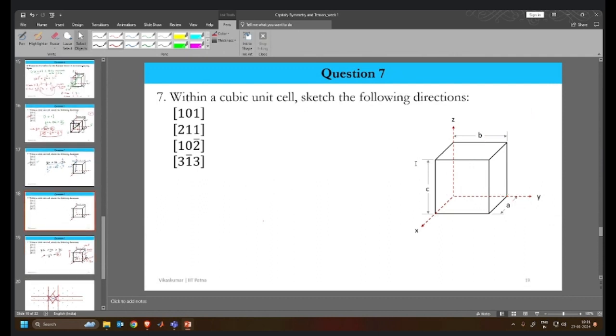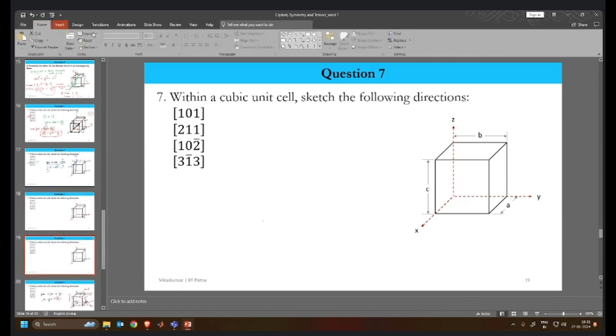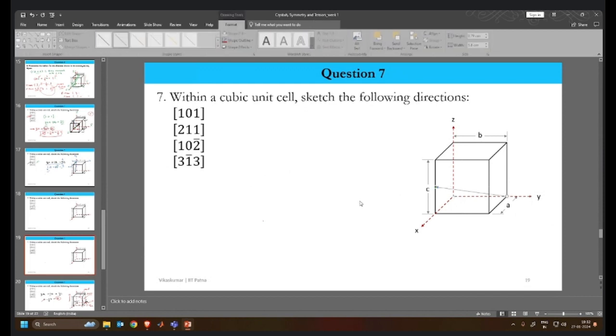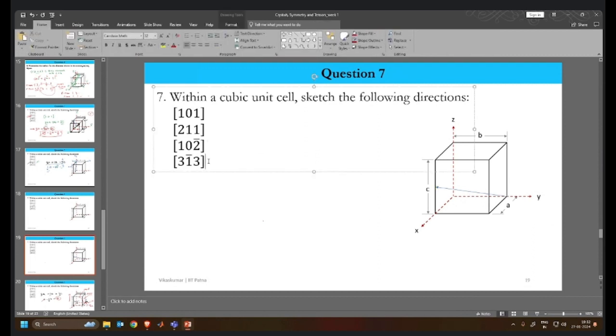Let us say we'll take this particular unit cell, and this time let me mark one direction. The direction is going from here to the mid of this. Our task is to find what will be its Miller indices. So can we do it? Is it possible? Is it doable?